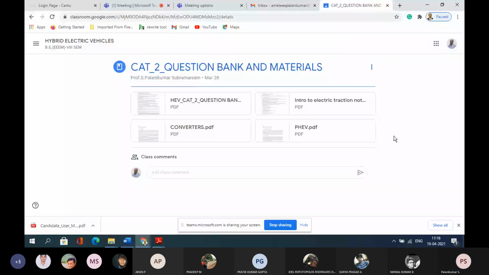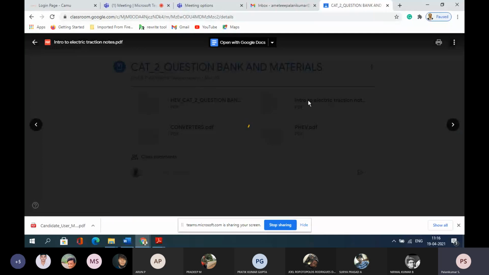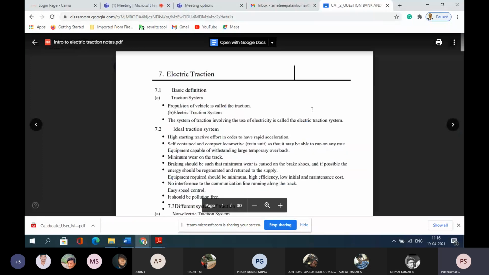So make use of the material. Even if you refer to the converters and plug-in hybrid electric vehicle material, you will be able to understand a lot of problems, especially in the introduction to electric traction. This is in the PDF file. There I have given all the derivations we have done in the class.